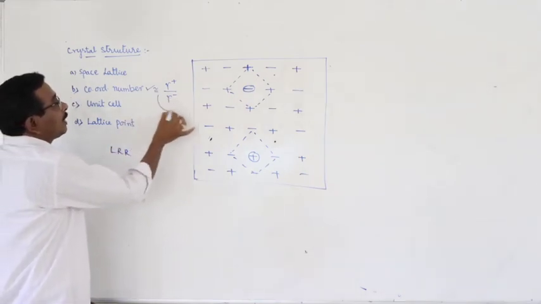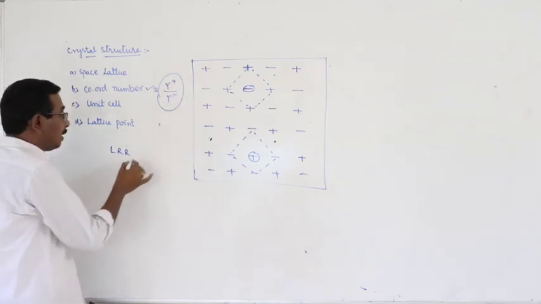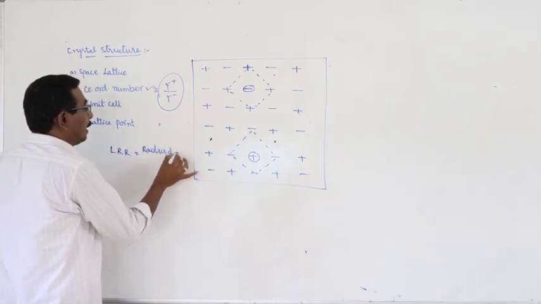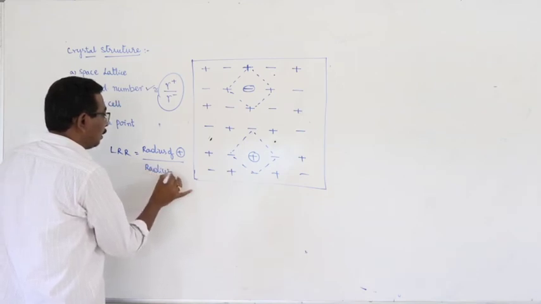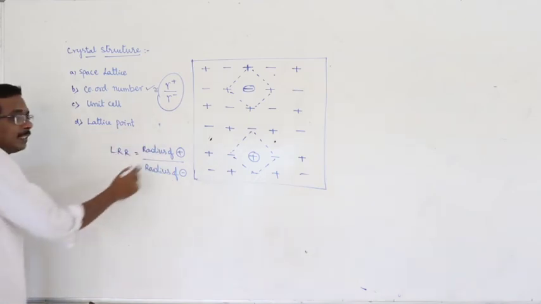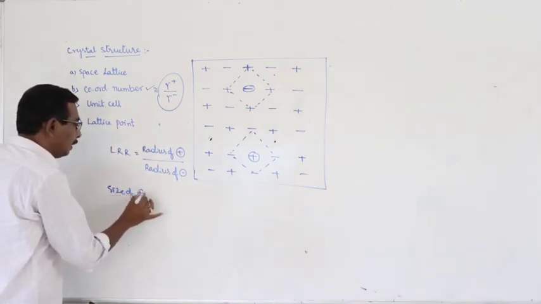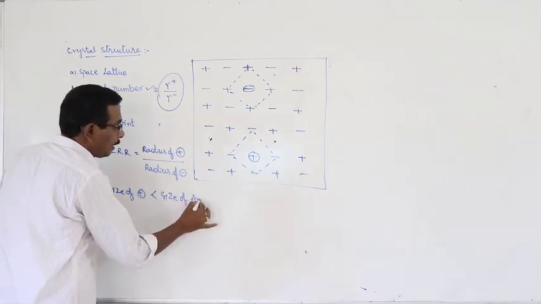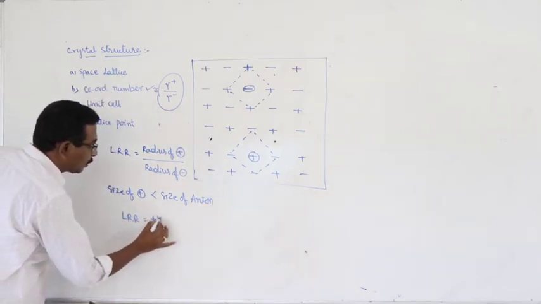Limiting radius ratio is nothing but the ratio between the radius of cation and radius of anion, radius of cation by radius of anion. In most cases, the size of cation is always smaller than the size of anion. So, limiting radius ratio is always positive.